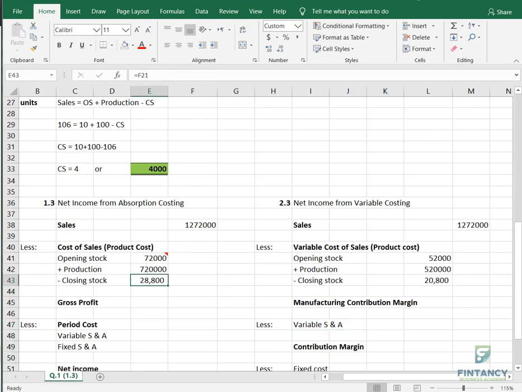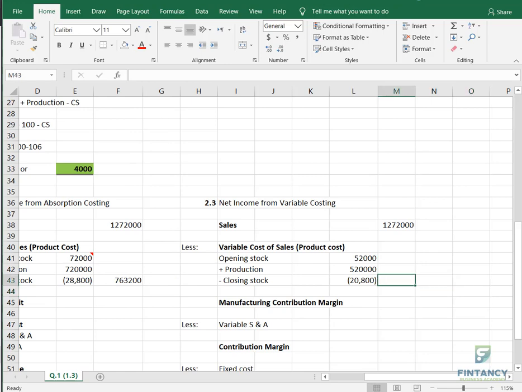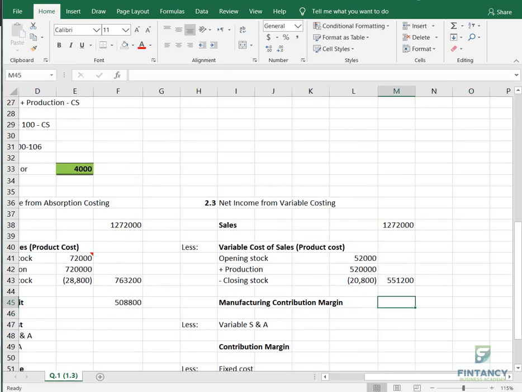So my friends, this is in minus, right? So we got the cost of sales here, which is these three figures, and we also got the variable cost of sales, which is this figure, right? If we need the gross profit, what do we do? This minus this. If we need manufacturing contribution margin, what do we do? This minus this.